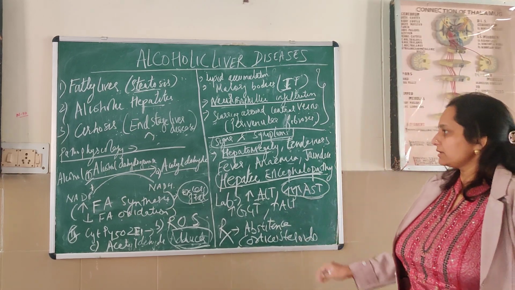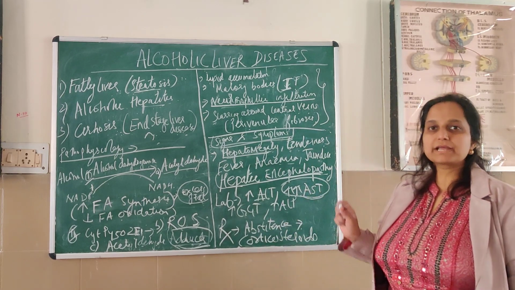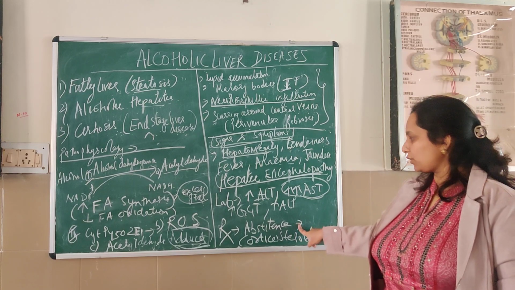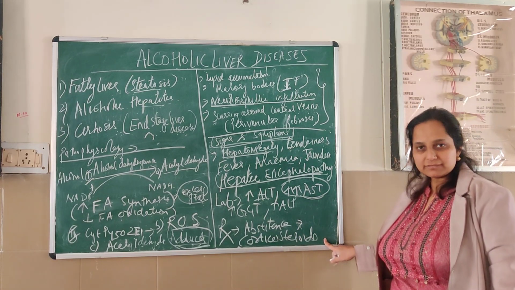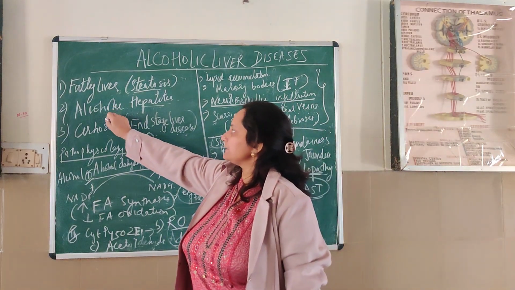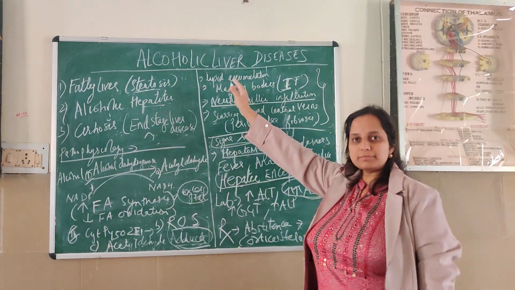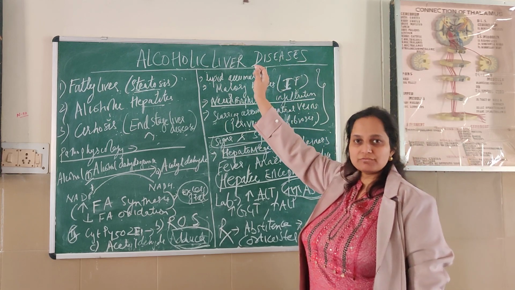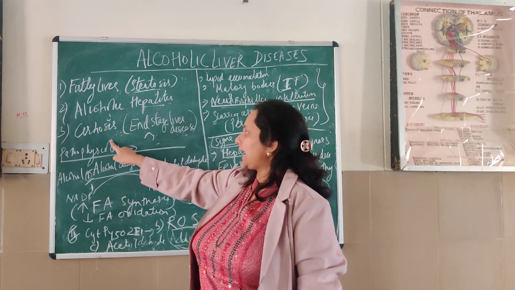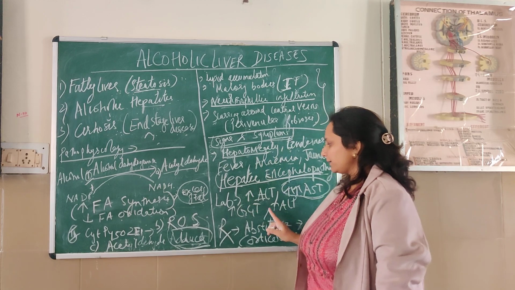How to treat? Most important is abstinence from alcohol, that is, the patient has to stop drinking. First mode of the treatment is abstinence from alcohol. Corticosteroids can be given to reduce inflammation, and if it progresses to cirrhosis, then we have only one option, that is liver transplantation. So in the end, to summarize, alcoholic liver disease is a spectrum of disorders consisting of fatty liver, alcoholic hepatitis and cirrhosis, and the major treatment is to stop alcohol.